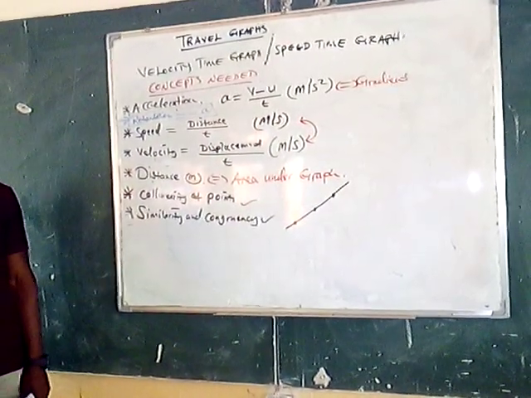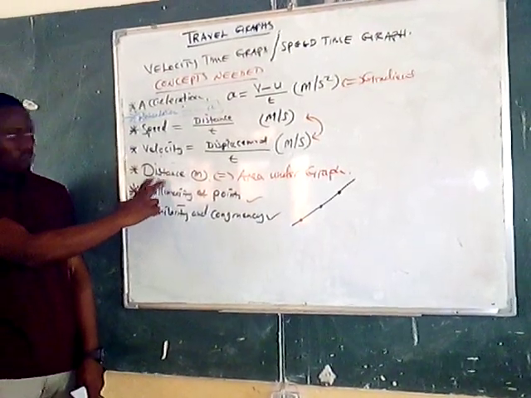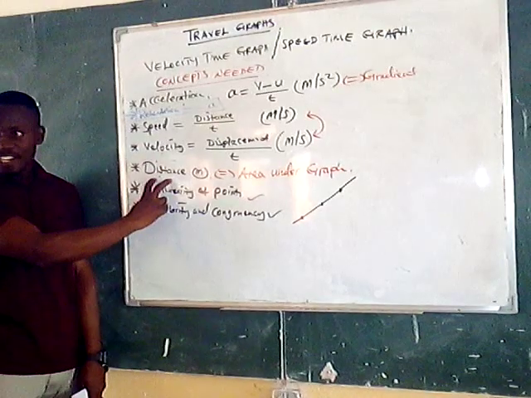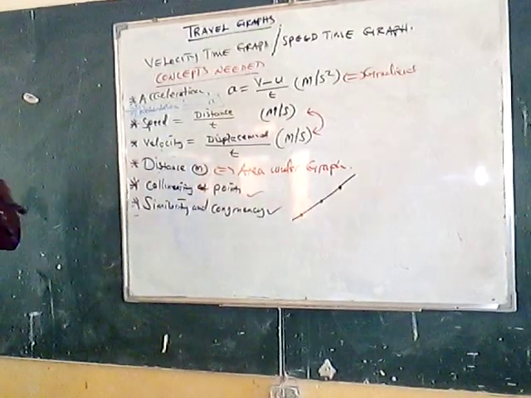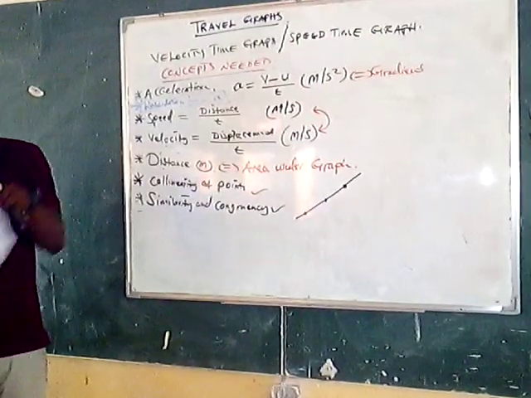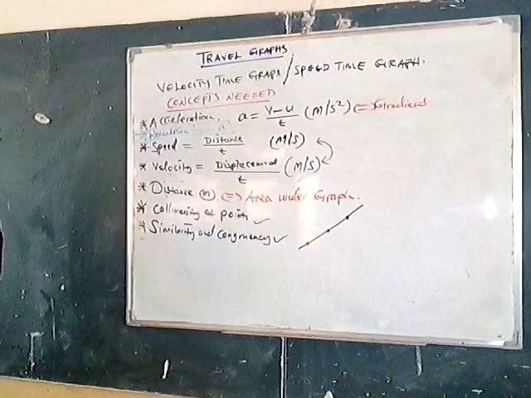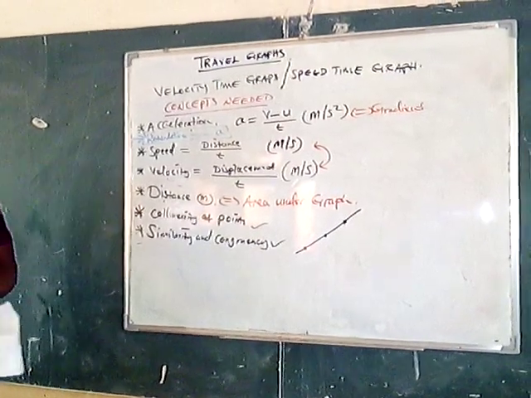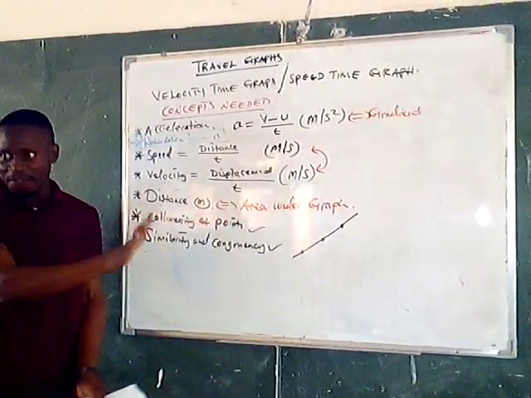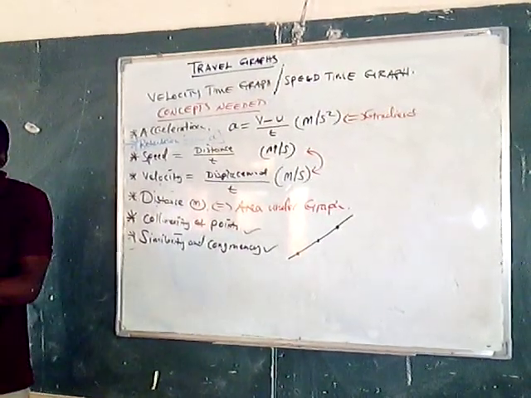Suppose you are asked to calculate the distance moved by either an object or a person. You simply employ the concept of the area of that particular shape, or simply put, the area under the graph. You pick the shape of that figure.